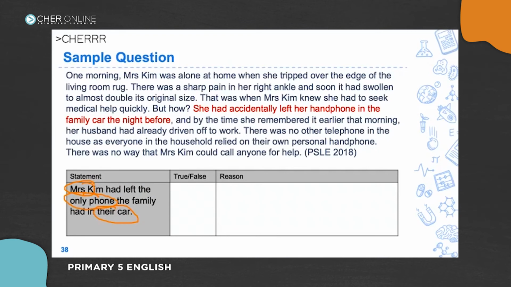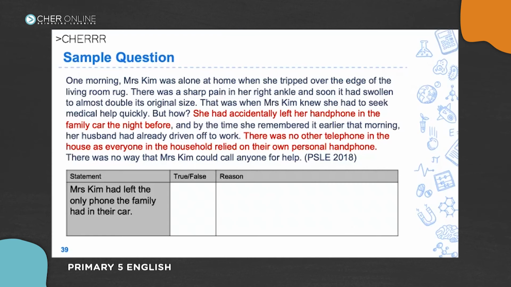All right? So if we look for the sentences in the passage that are important to us, it should be these 2 sentences. Okay, you guys need to be able to pick this out, right? This mentions the phone and the family in the car. This sentence also mentions the phone, the family, the car, all the stuff that is important to us. So, was it Mrs. Kim, yes or no? Was it the only phone that they had? Was it left in the car? Yes. So the only thing that is wrong is this part, right? That it was the only phone the family had. So how do we answer this question?